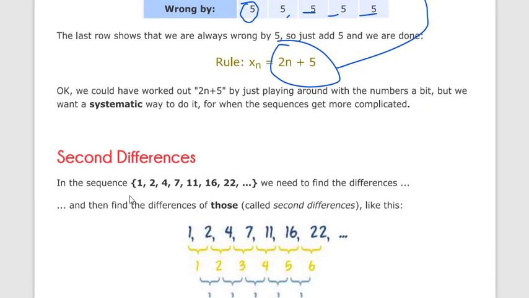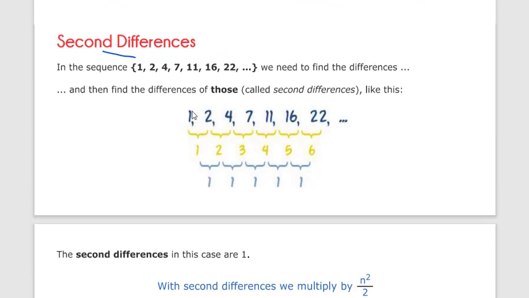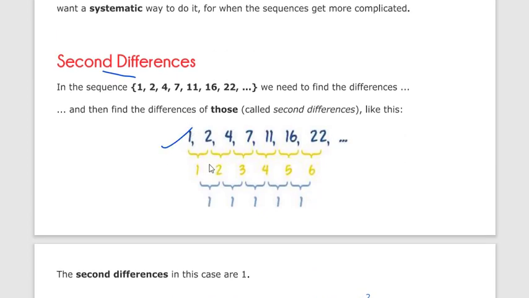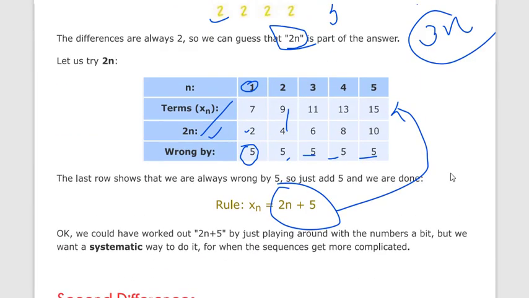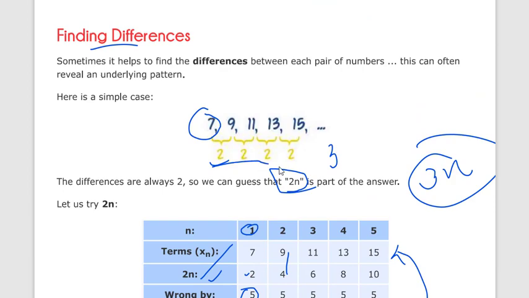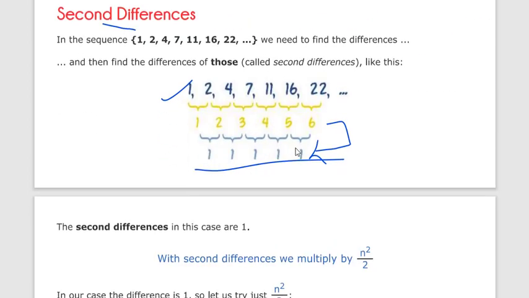Now let's say we have to calculate the second difference. If we take the difference of this sequence, we get 1, 2, 3, 4, 5, 6. Then we take the difference again, and we get the same answer, 1. So here, in the first difference we don't get a constant, but after two differences we get the same answer.